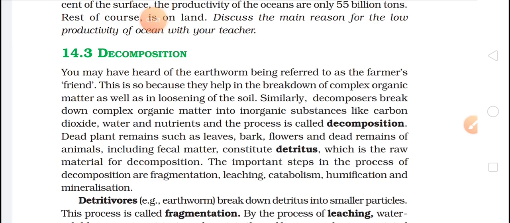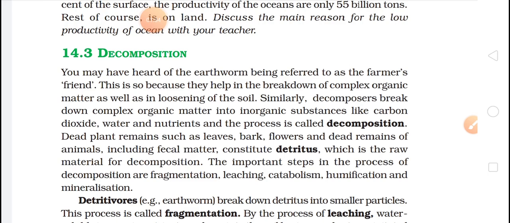So yes, let's start. You have heard of the earthworm being referred to as farmer's friend. We have done the morphology and anatomy of earthworm, and you are familiar with their structure, so we don't need to discuss them over here.